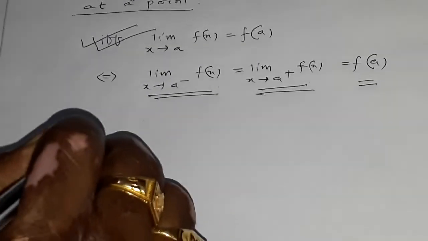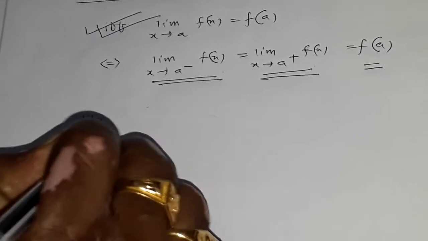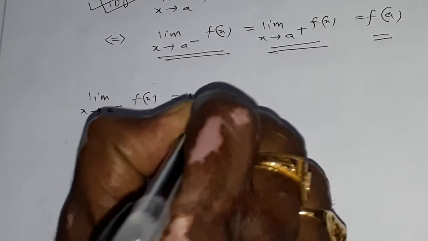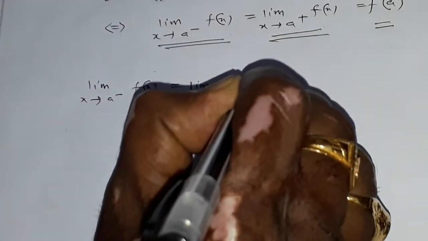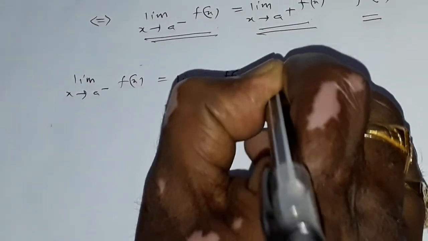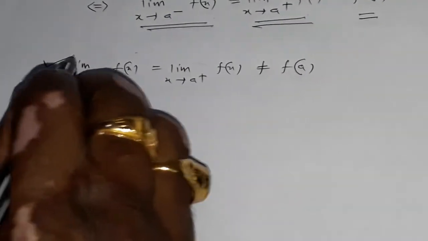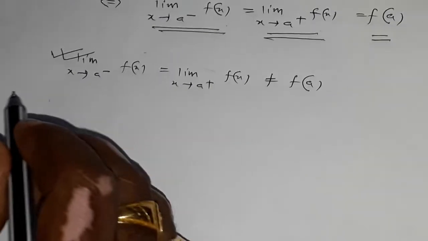If limit x tends to a minus of f(x) equals limit x tends to a plus of f(x), not equal to f of a, this discontinuity is known as removable discontinuity.